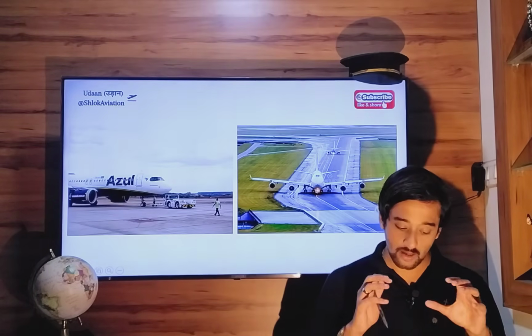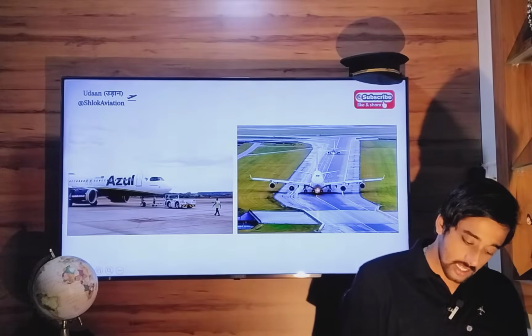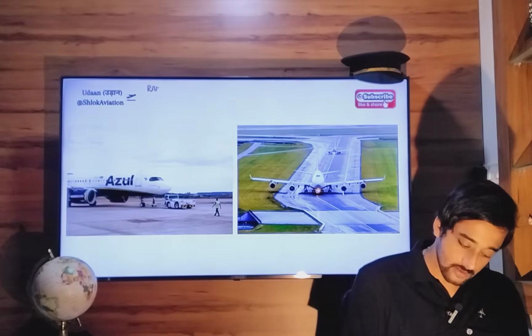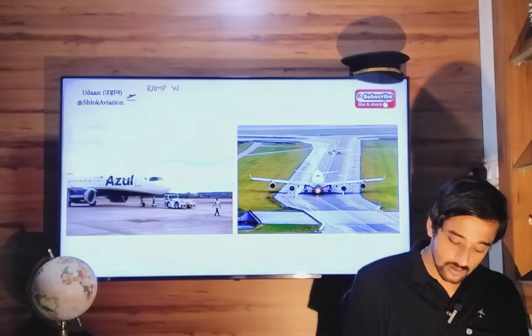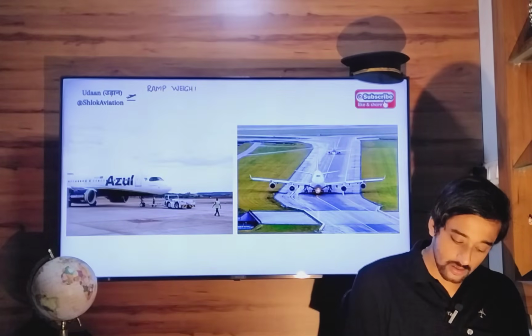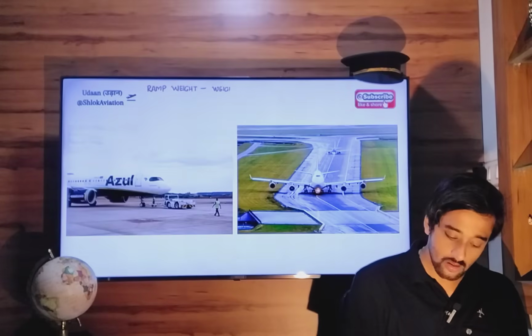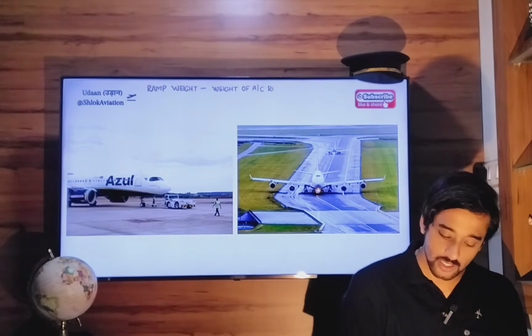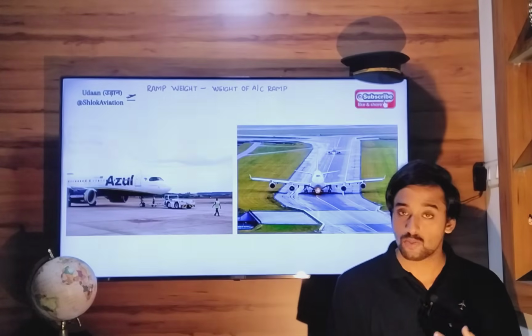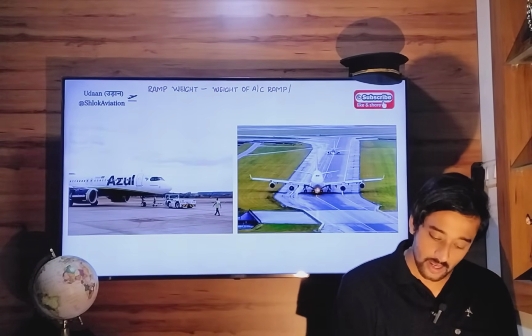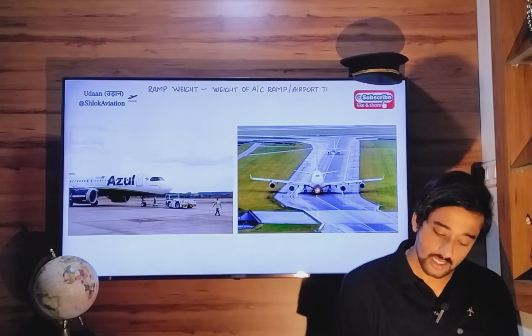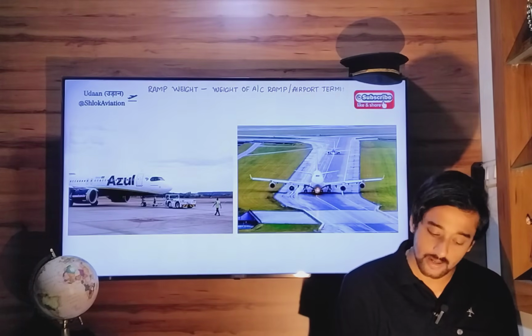So the weight of your aircraft at the ramp position, when it is parked at ramp or airport terminal, is your ramp weight.